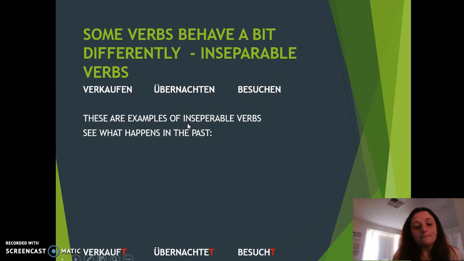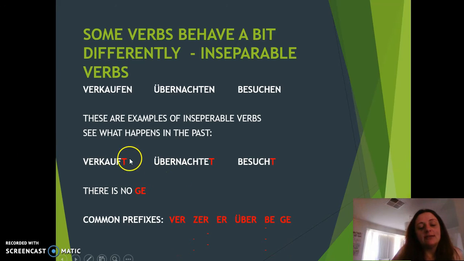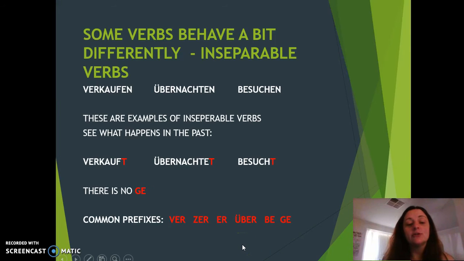What happens in the past? Well, essentially the same as the separables. You just add a T at the end, except you do not add a GE. No GE. So you just lose the EN and add a T and leave it at that. The prefixes that are common for these are ver, er, über, be, and ge. Again, you'll have lists for this, so don't worry. I'll always say to you, hey, this is inseparable. How do you treat it? And we'll go over it until you understand it.